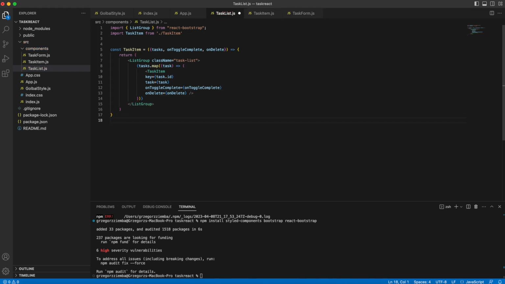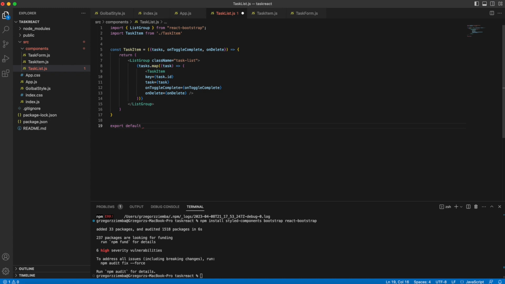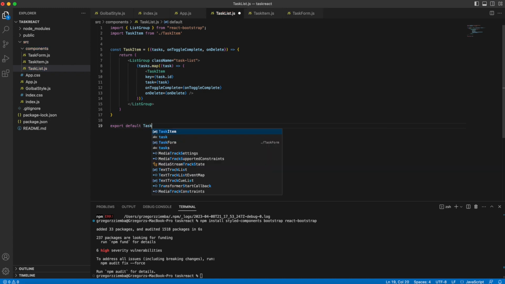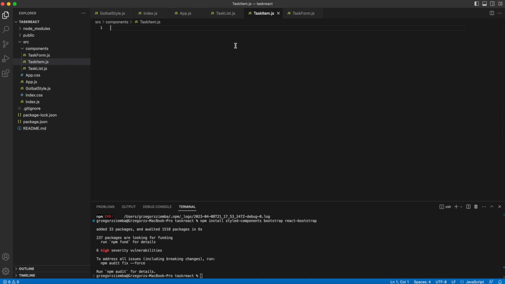The last thing that we'll need is exporting that. So export default task list. Okay, with that in mind, we're almost done with everything. The last thing that we have to create is task item. The item will show each of the tasks that we will create.